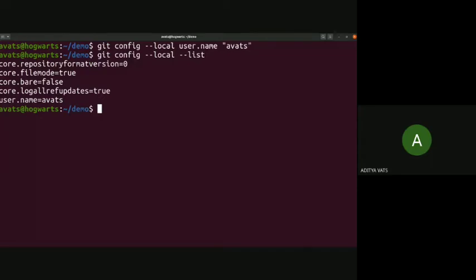Now Manan will tell you how these commands are used in real life. If you want to contribute to a real-world project, he will show how these things are used and what remotes are, and he will also guide you towards contributing to a real-world project. So Manan, continue. Thanks. Thank you, Aditya.